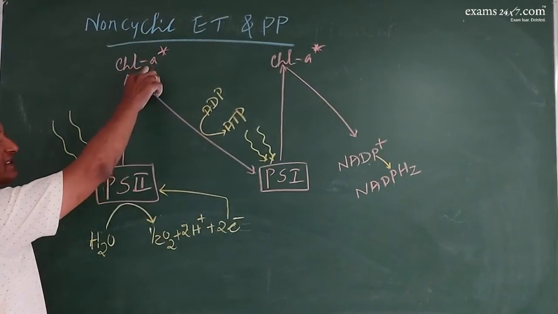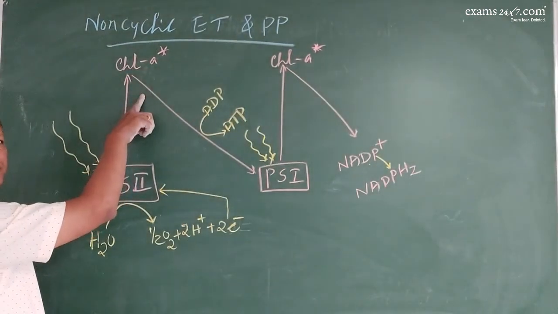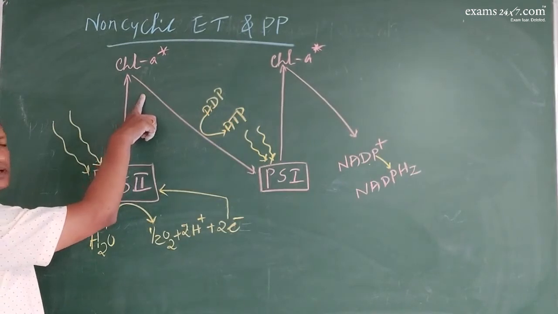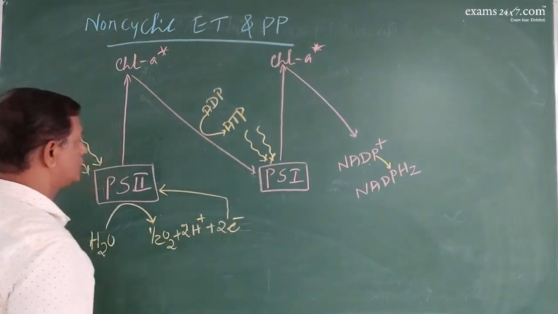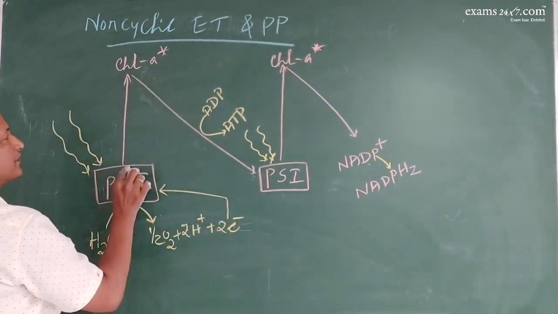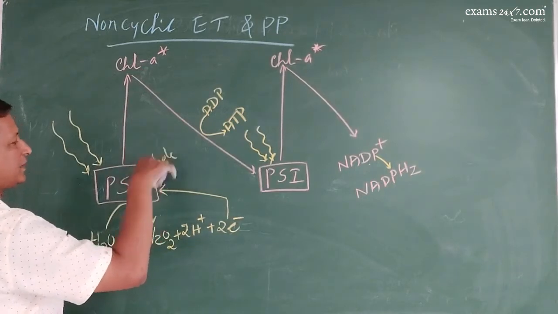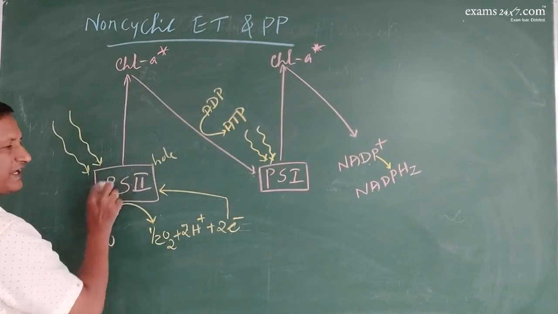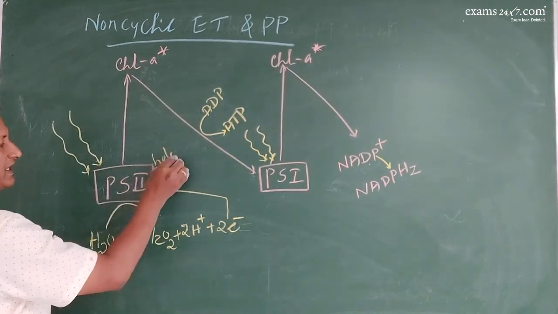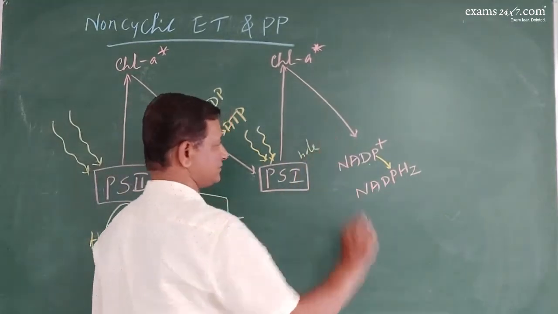The excited pigment transfers the energy in the form of electrons, and those electrons will move to PS1. As the excitation occurs, a hole is created because when the electron jumps, a vacancy is created. That vacancy is called a hole. Simultaneously a hole is created here.